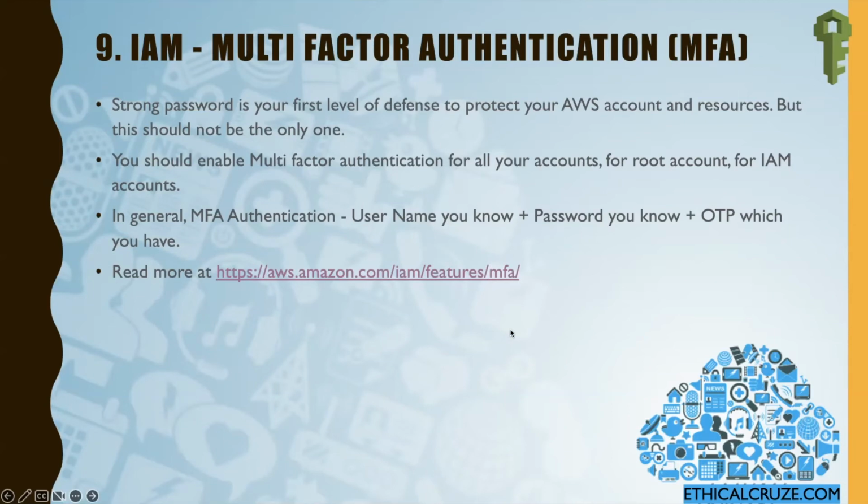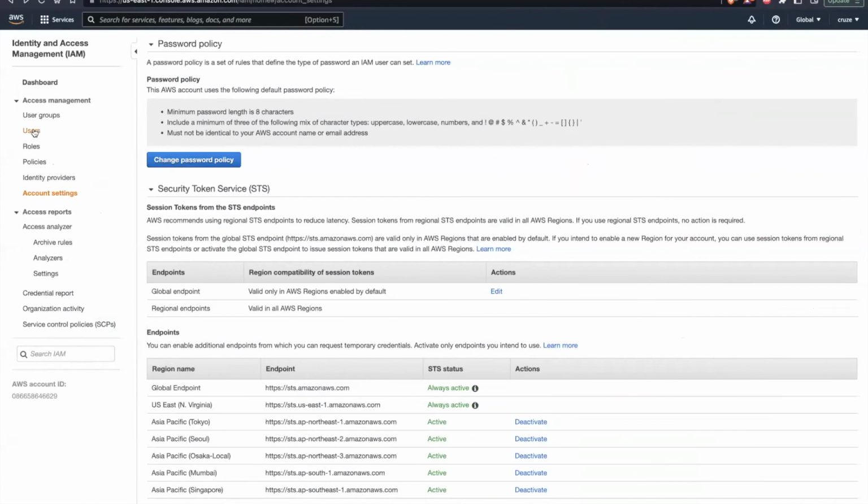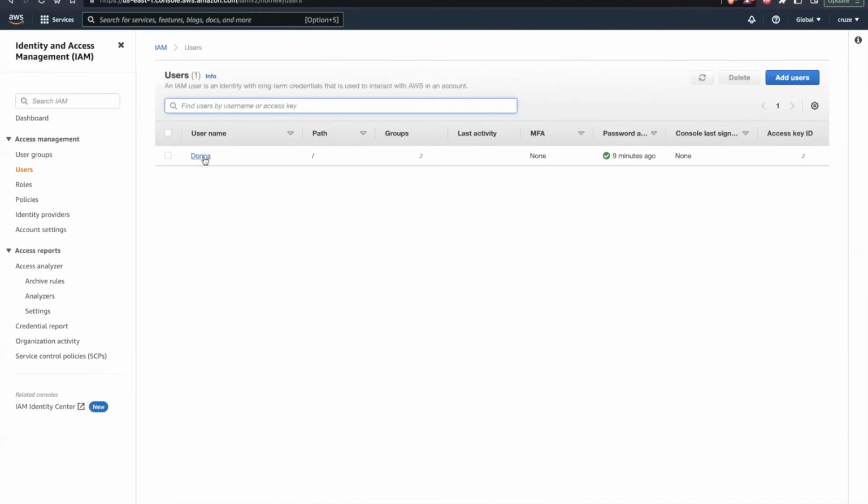And now let's see how we can enable multi-factor authentication for the user Donna, which I just created. Okay. So I'm coming to the users section again. I'm clicking on users. I'm clicking on this Donna user.